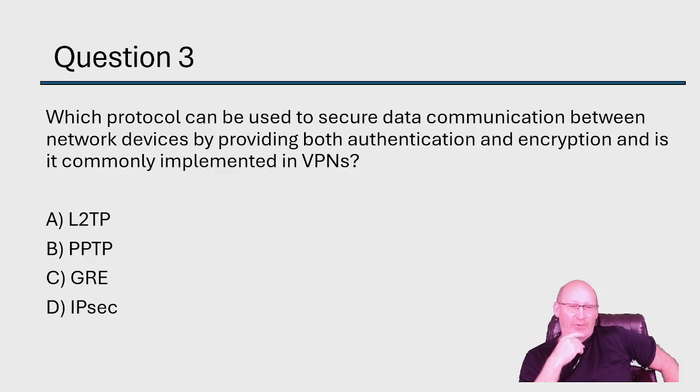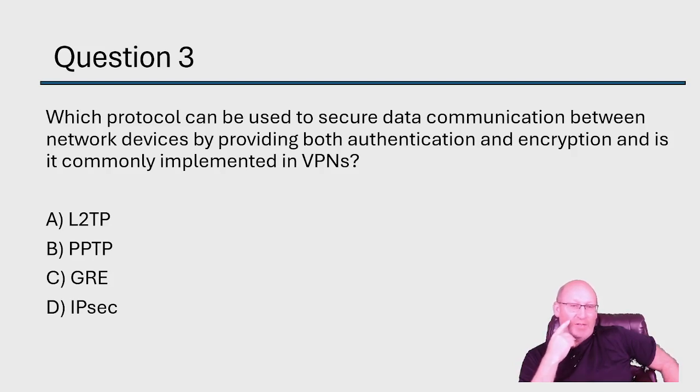Well, it's not really a protocol. It's just IPsec, right? So which one? Well, IPsec, we know, is a suite of protocols designed for secure communication, right? It does authentication and encryption, and it does that in a data stream, right? So we know that one.